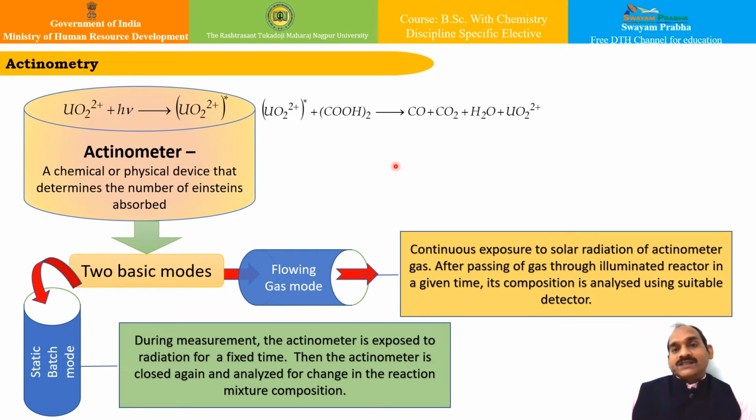All these measurements are made before and after passing the light through the reaction cell. The decomposition of oxalic acid takes place in this fashion, where the uranyl ion is obtained from uranyl sulfate, which behaves as the photosensitizer.